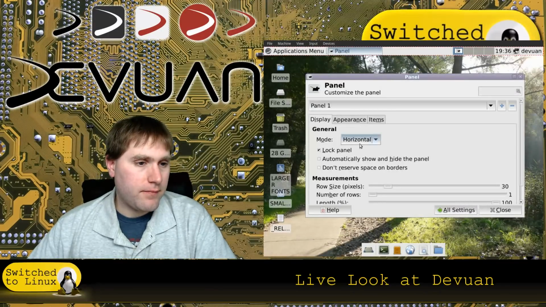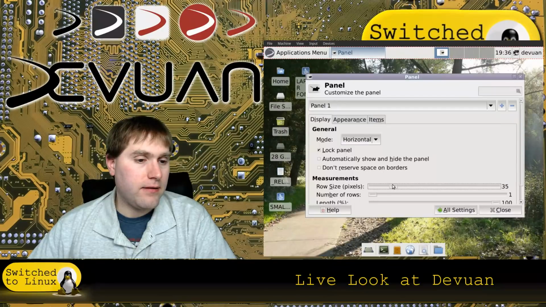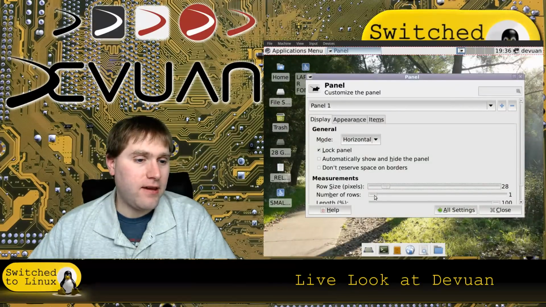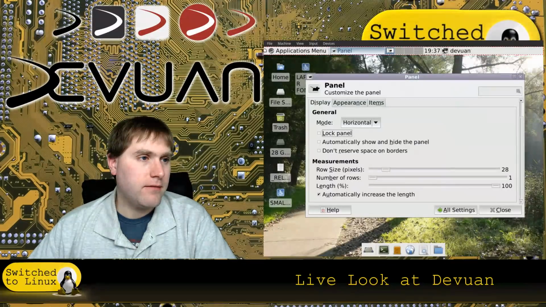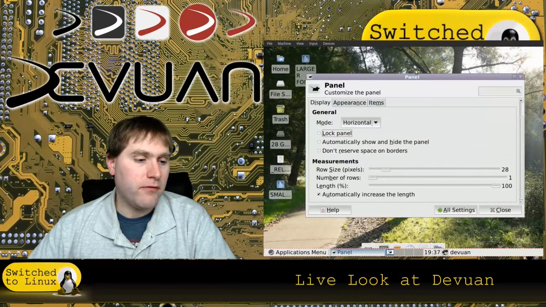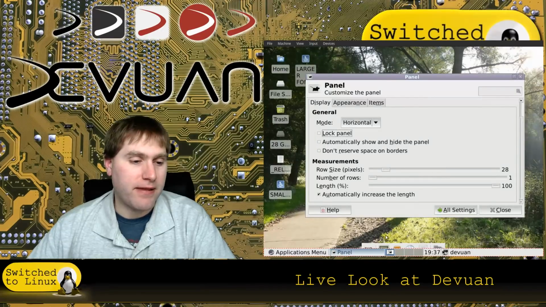All right. Again, if you're not as familiar with XFCE, XFCE is very nice in the fact of how easy the panel is to use and configure. I always do that. There you go. Somebody said to move the panel down to the bottom. There, panel's down to the bottom. Now that works.